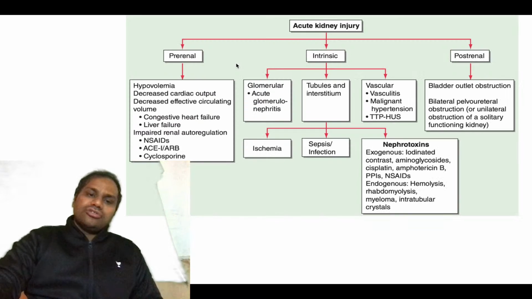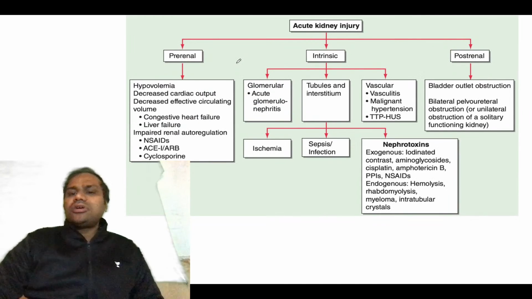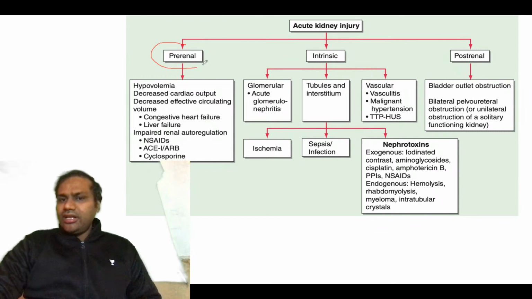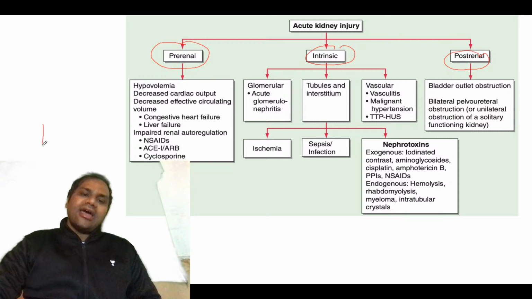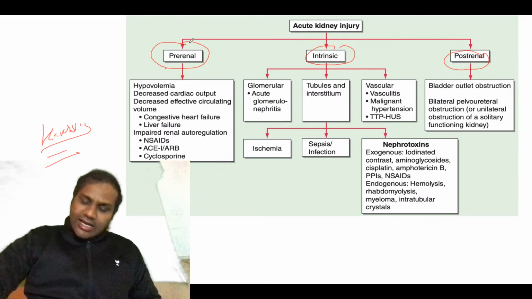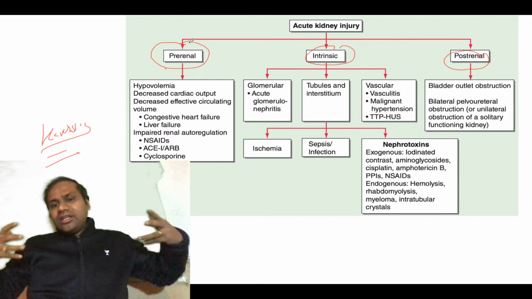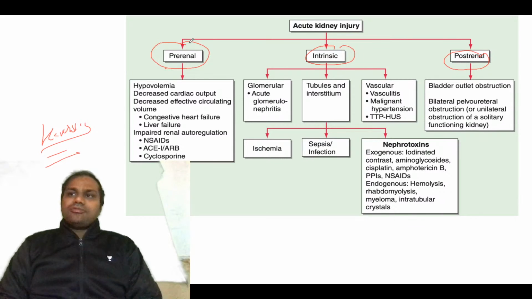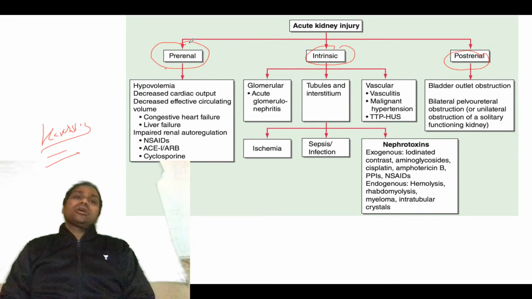Even without the presence of necrosis, it is nowadays called acute tubular injury. The most important causes of acute tubular injury are prerenal, renal and postrenal. This table from your Harrison is very important, and it explains all the causes of prerenal. Prerenal, as we know very well, is before the renal, before the blood arrives at the kidney. So from where is the blood coming?